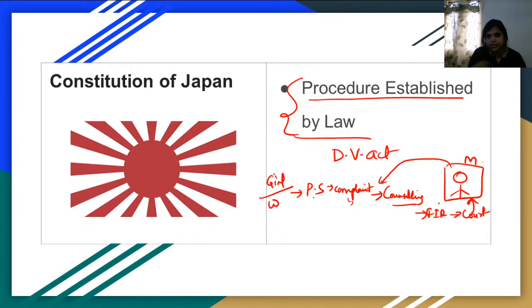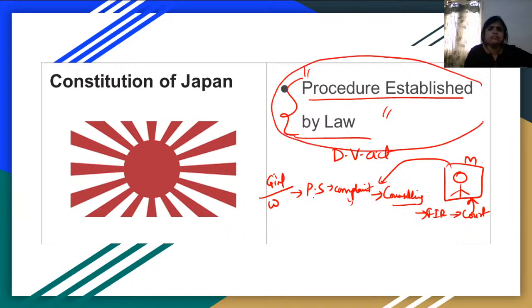In the court also there is counseling. Now this process, how things need to function, how things need to act, the concept of this process is taken from Japan. Whatever the procedure is that is established by law, it will establish a process, and this phrase, procedure established by law, is taken from the Japan Constitution. This is very, very important because it is going to be a big game changer in Article 21, that is right to life and liberty. So please keep this in mind.